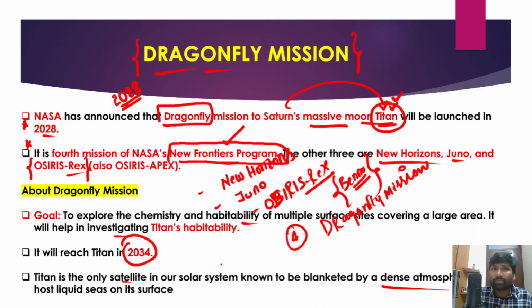So whenever any planet or moon of any other planet has a dense atmosphere or liquid water on its surface, there are conditions suitable for life on those planets. So in order to look into that, and in order to understand the conditions which are prevalent on Saturn's moon Titan, this Dragonfly mission will be sent.